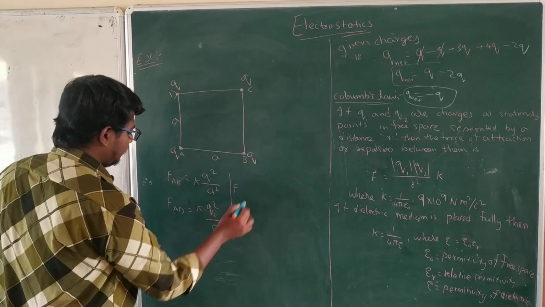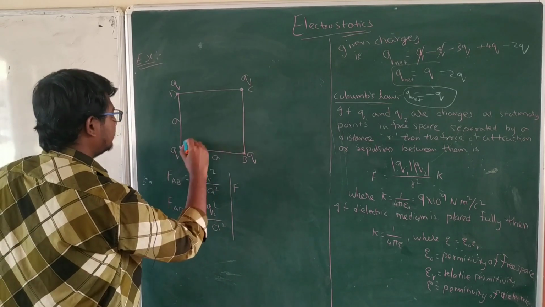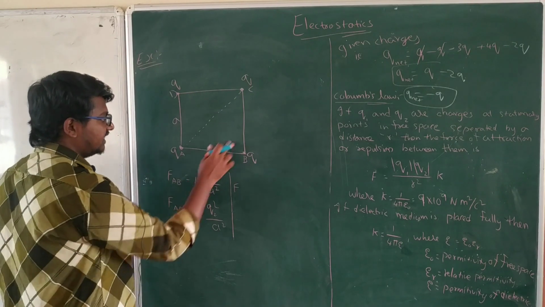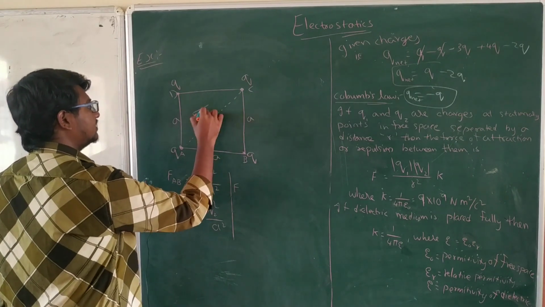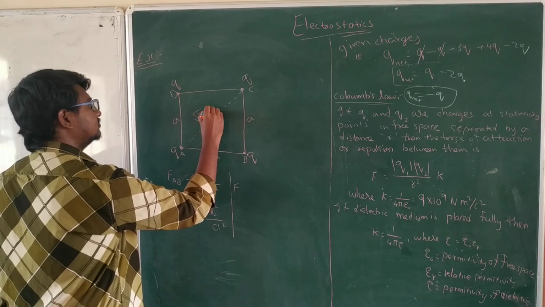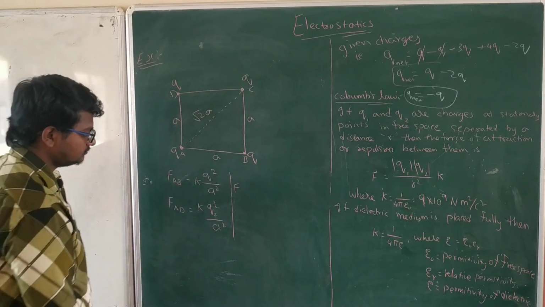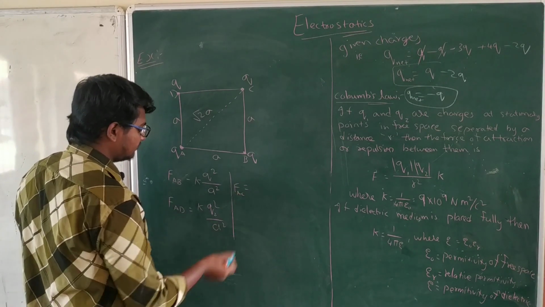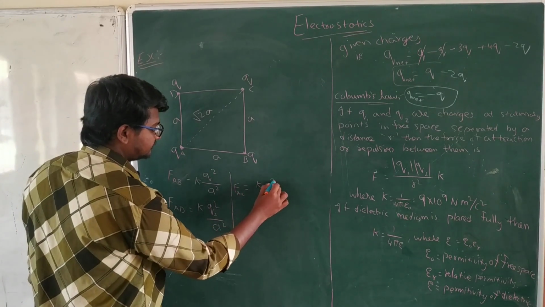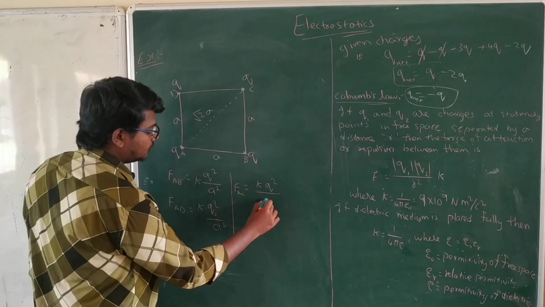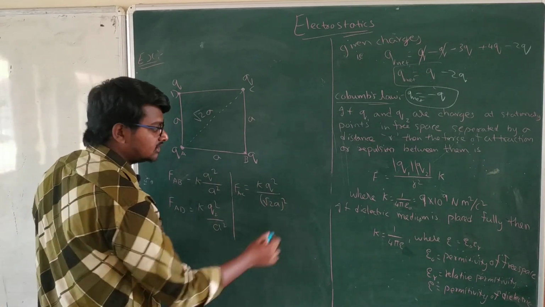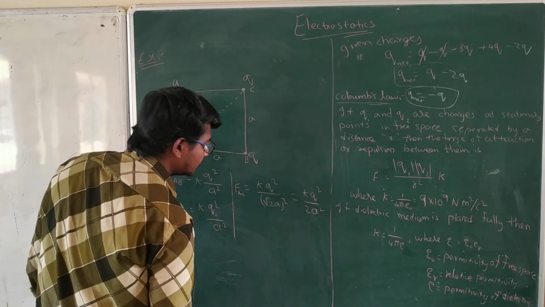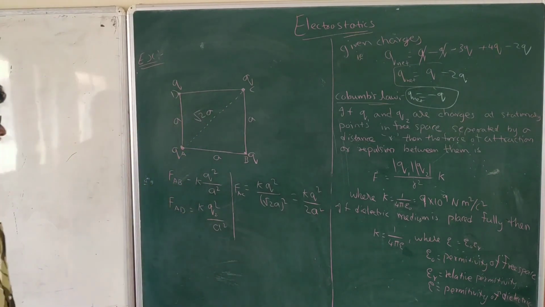Right, next FAC. This diagonal length we need to find out. As this is a and this is also a, according to Pythagoras theorem this will be root 2 a. FAC is equal to K Q square by root 2 a whole square, that is K Q square by 2 a square.